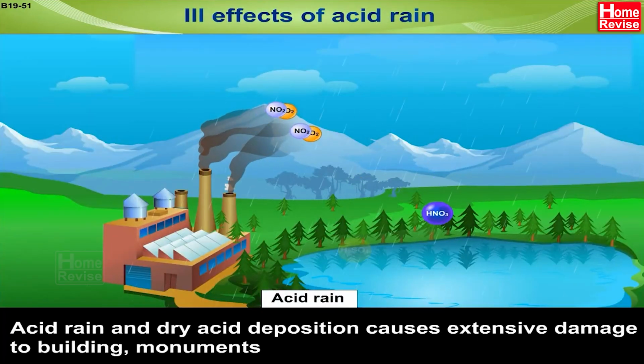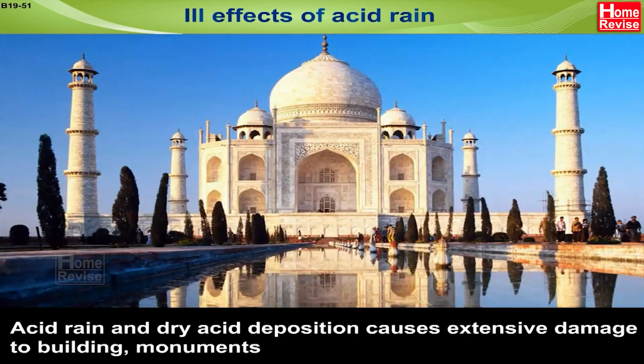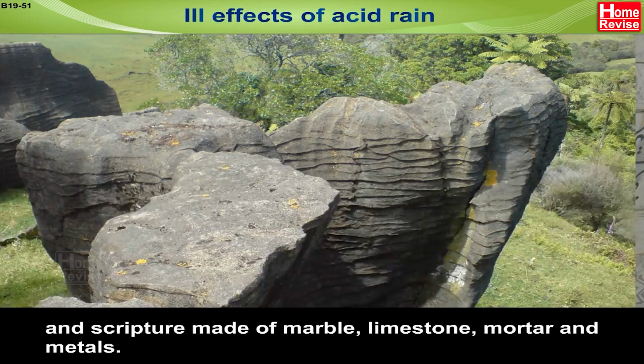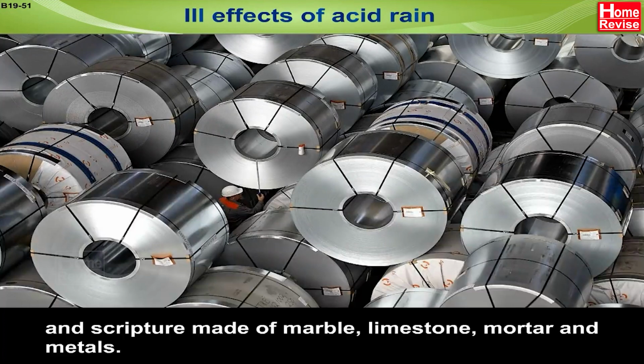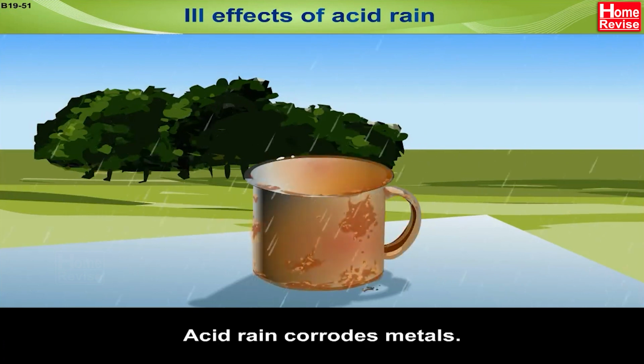Acid rain and dry acid deposition causes extensive damage to buildings, monuments, and sculpture made of marble, limestone, mortar, and metals. Acid rain corrodes metals.